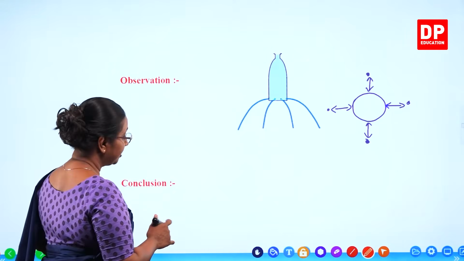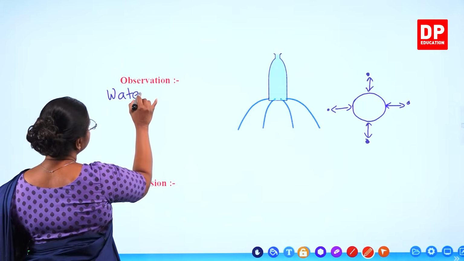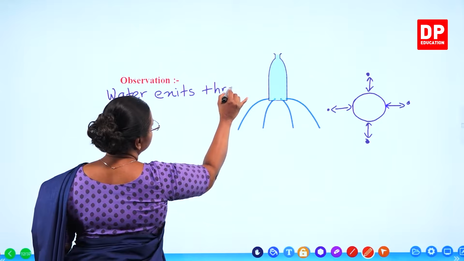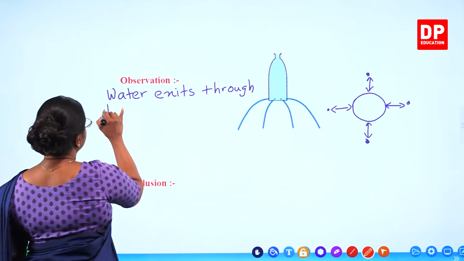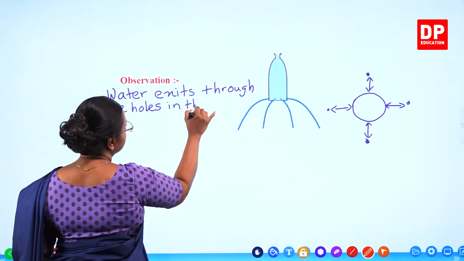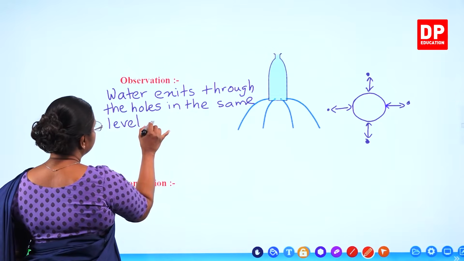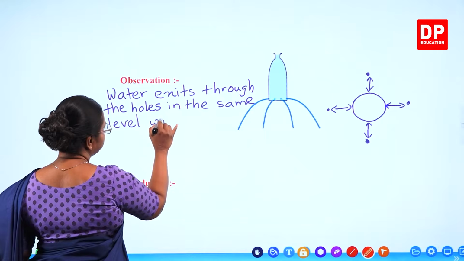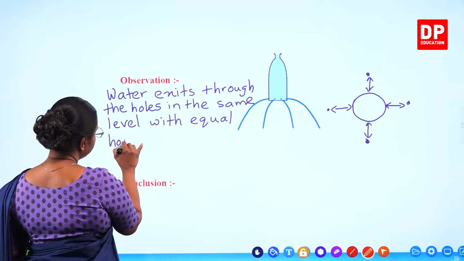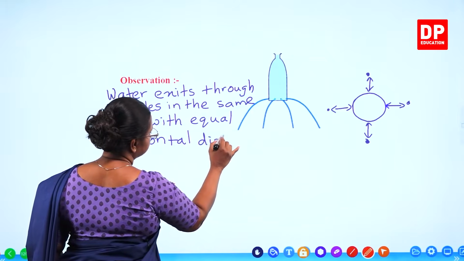So then we will write the observation. Water exits through the holes in the same level with equal horizontal distance.